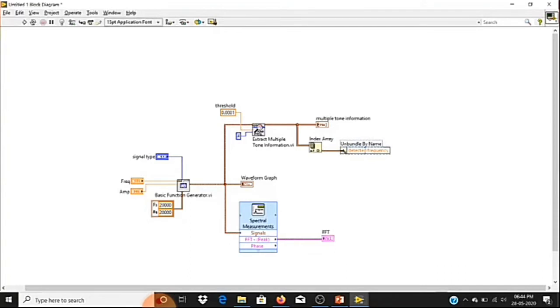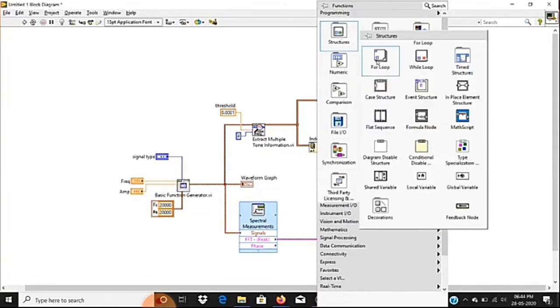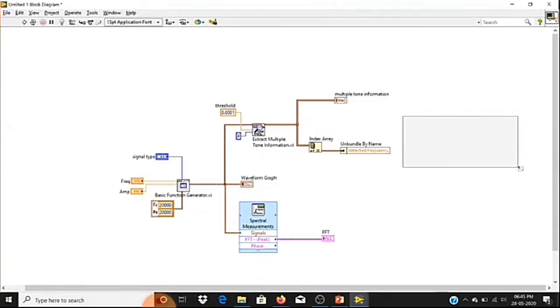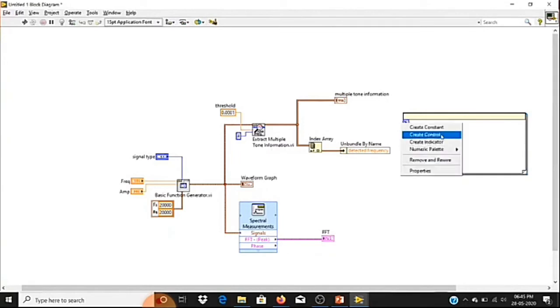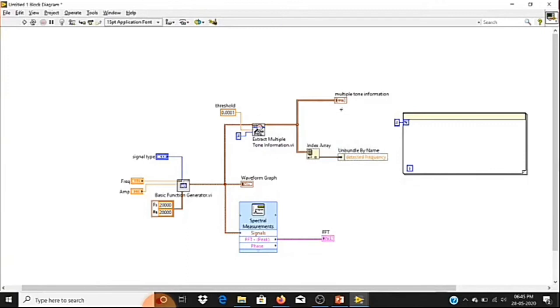Now using this detected frequency and multiple tone information, I'm going to frame my feature. So I'm going to use a for loop. Using this for loop, I'm going to create my feature, and here let me create a constant. I'm going to make this run 4 times, as I'm extracting 4 tones. Each time I'm going to send each tone data.